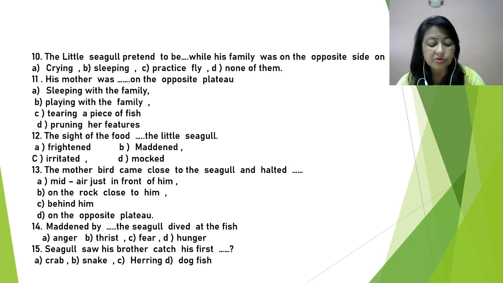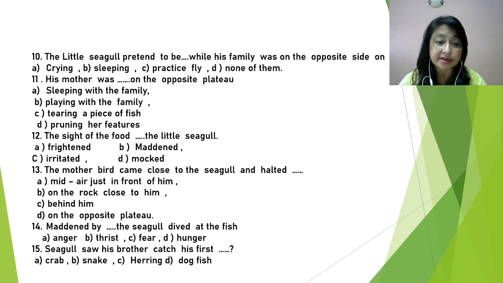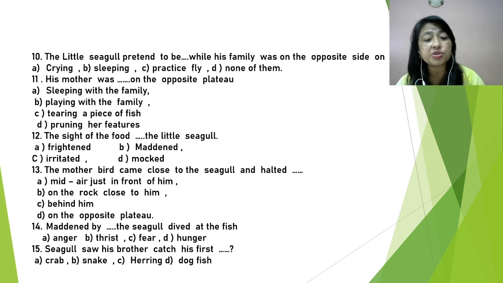He stepped slowly out on the brink of the ledge and stood on one leg with the other leg hidden under his wings. He closed one eye, then the other. Then what did he do? He pretended to be falling asleep. Still they took no notice of him. It means he is wishing that his parents will notice him. So the little seagull pretended to be sleeping while his family was on the opposite side on the plateau.